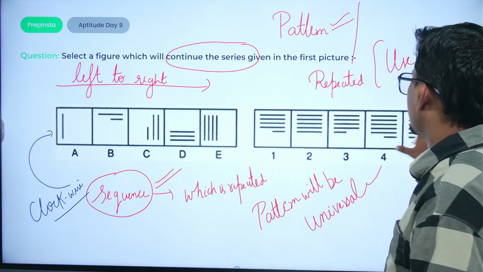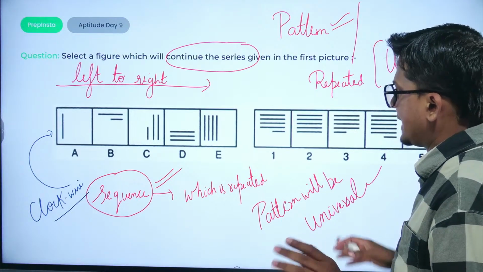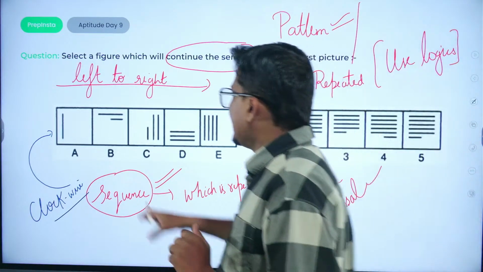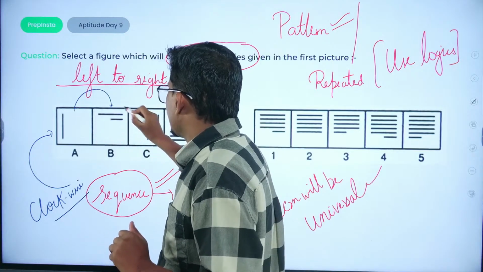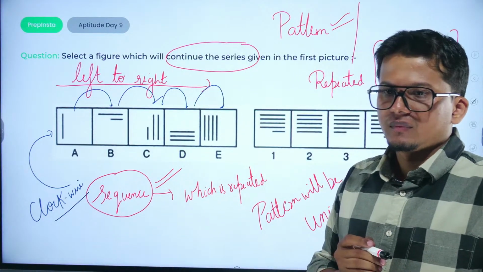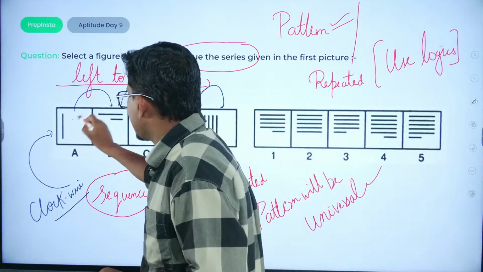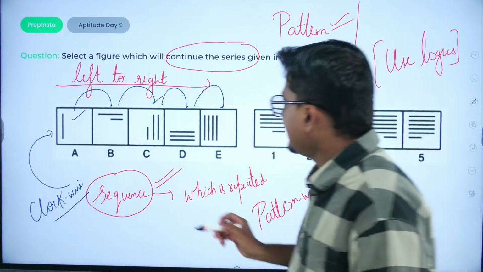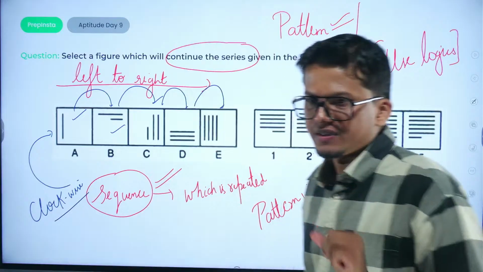Okay, so none of the figures can be eliminated right now. Now understand how first is related to B, B is related to C, C to D, D to E. Okay, so there is one complete stick here. In second, there is one extra half stick.